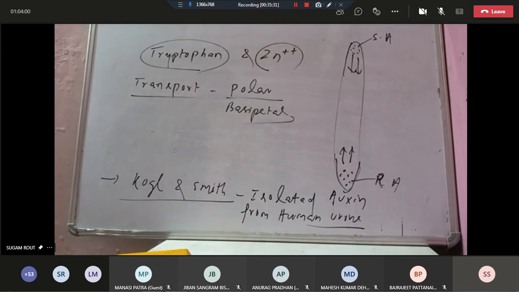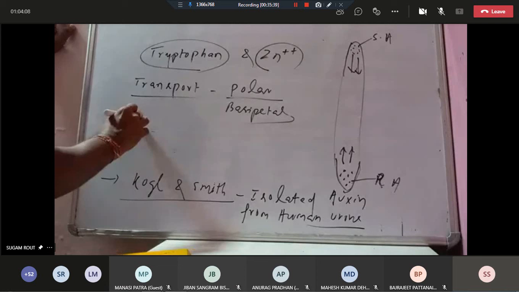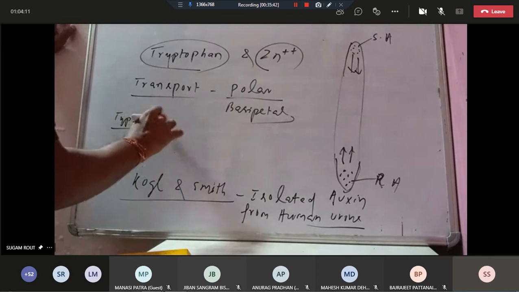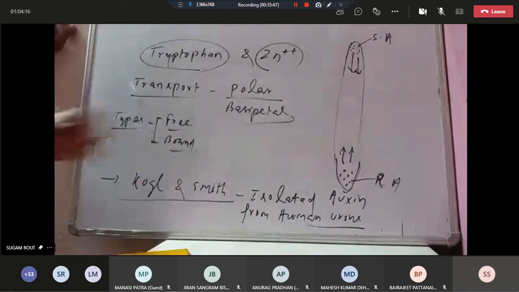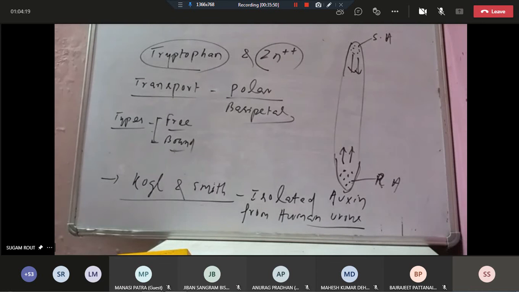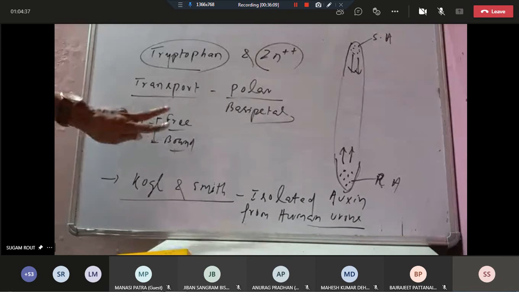Okay. And there are two types of auxins. One is free auxins, another one is bound auxins. Free auxins means they can be easily extracted from the plant. And the bound auxins are not easily extracted. You cannot easily extract them from the plant, and for the extraction you require organic solvent. Okay. So two types of auxin, free and bound.